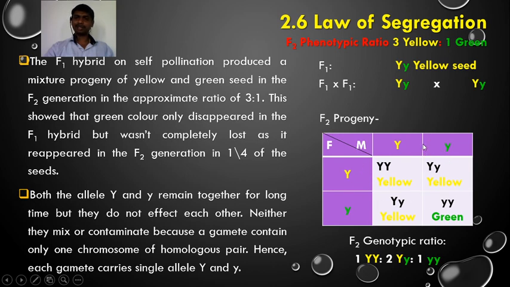So as a result of the combination of these two alleles, we get the 4 progeny in the F2 generation. One of the progeny is green in color. So the reappearance of the green color shows that the allele for green color, that is small y, segregates during gamete formation. Okay, so this is about the law of segregation.